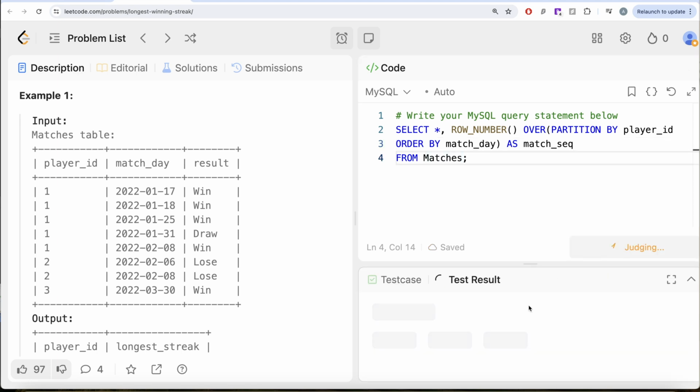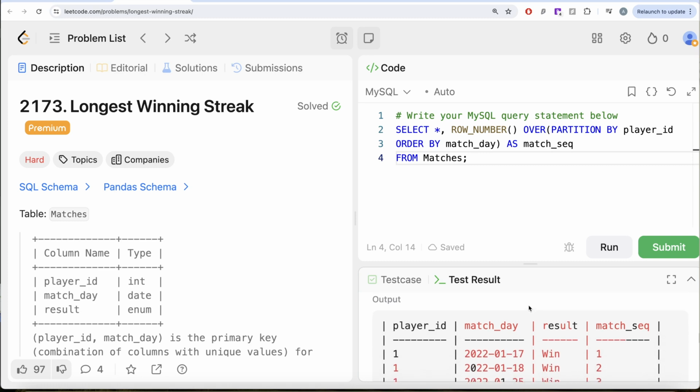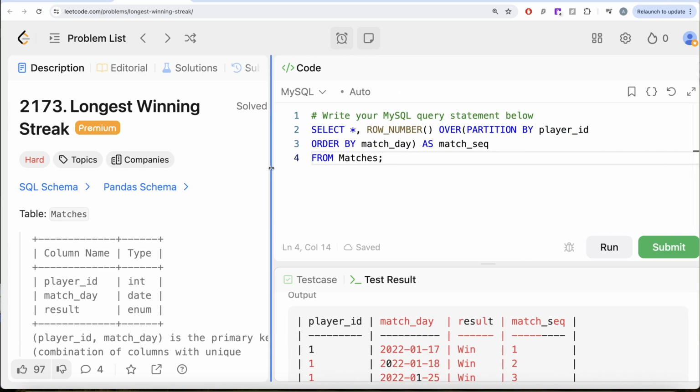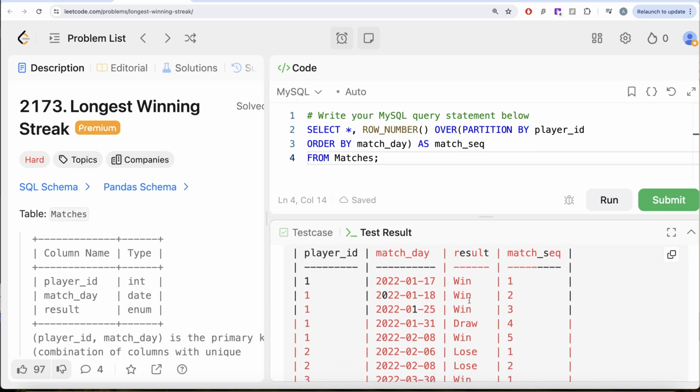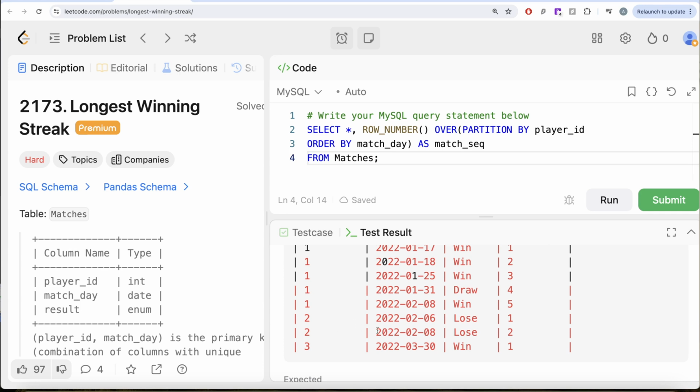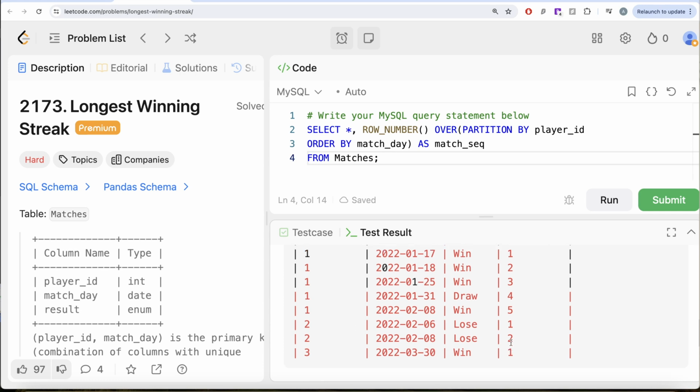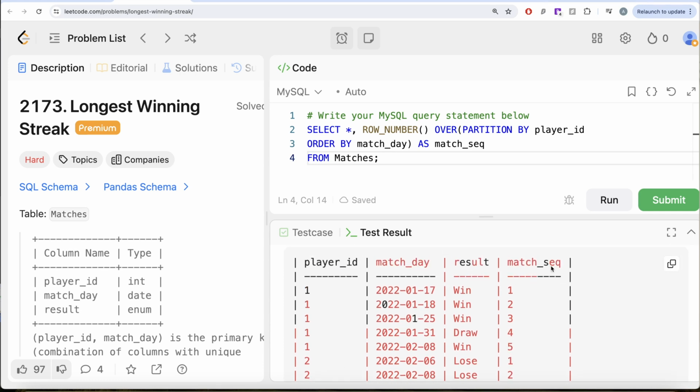Okay, let me go ahead and run this. Let's see what we get in our output. If we look at it, let me just drag it to the left. For player ID 1, this was the first match, second, third, fourth, fifth, and so on. Similarly for 2 and 3. Now for every player ID, we know the match sequence.